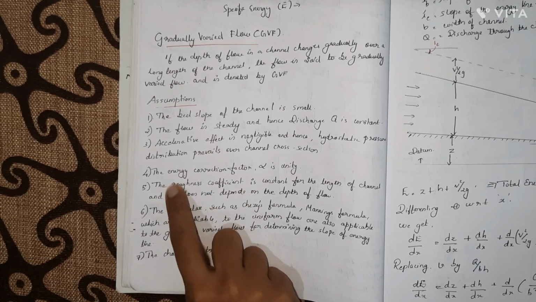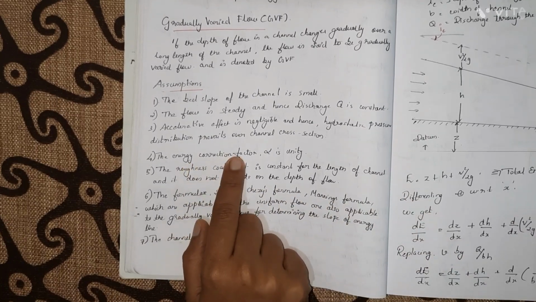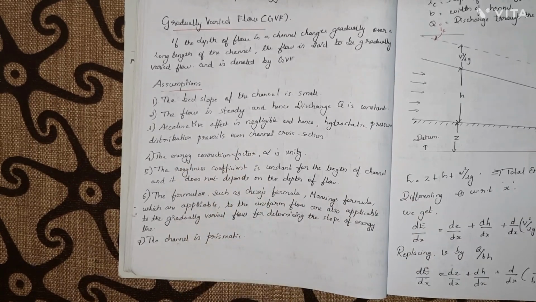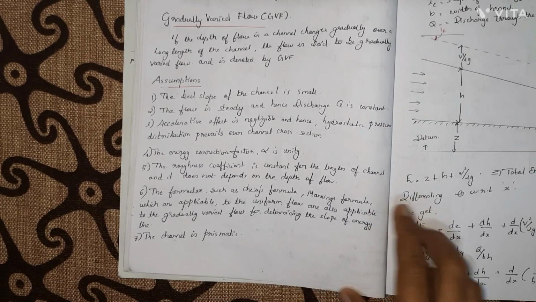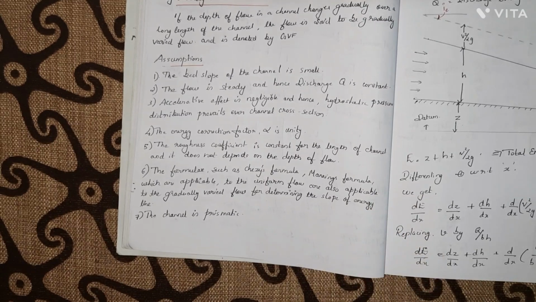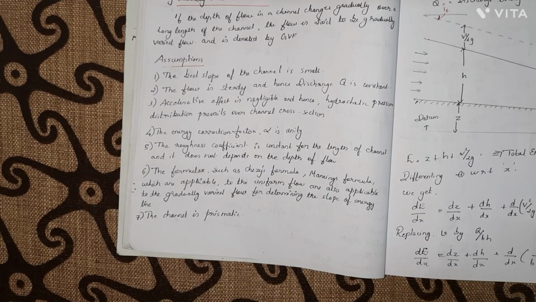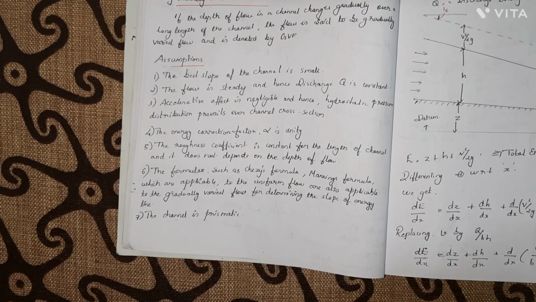And our next assumption is the energy correction factor. We know this, right? Alpha, the kinetic energy correction factor. We are taking it as unity. And our next assumption is that the roughness coefficient is constant for the length of the channel and it does not depend on the depth of flow. The roughness coefficient is constant and it's not depending upon the depth of flow.